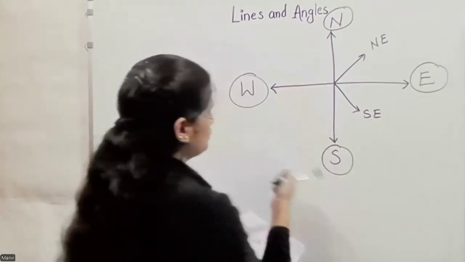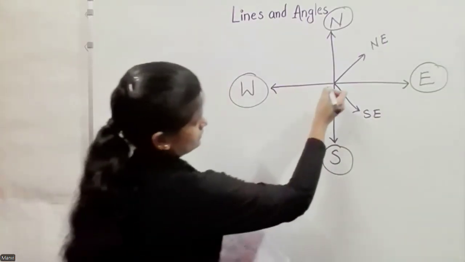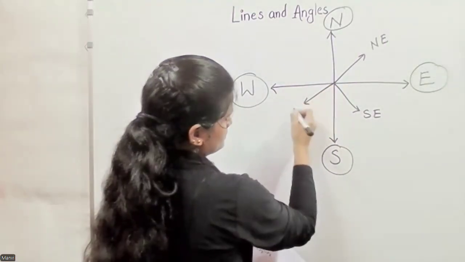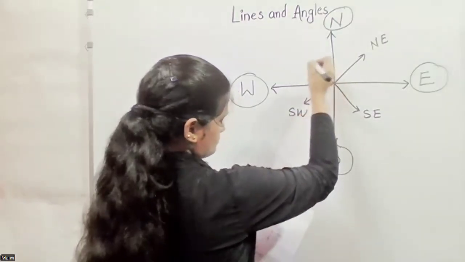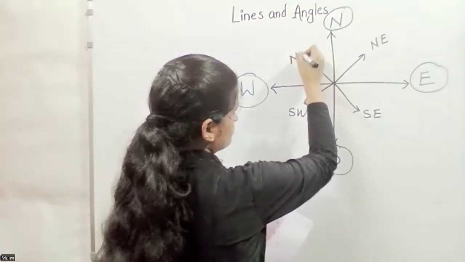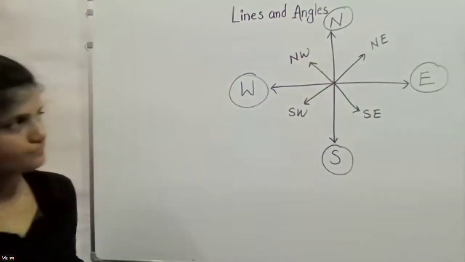Between south and west, southwest. And that will be northwest.